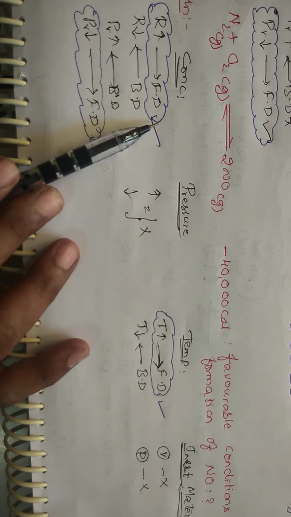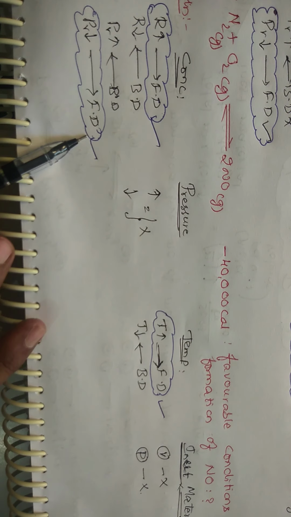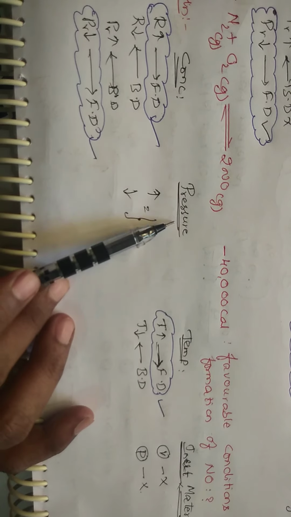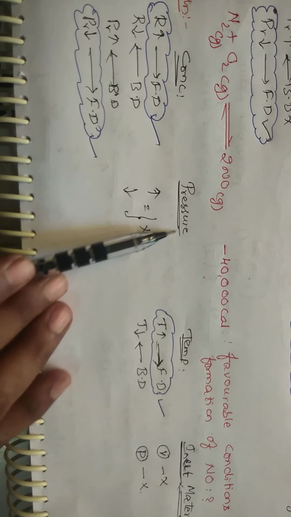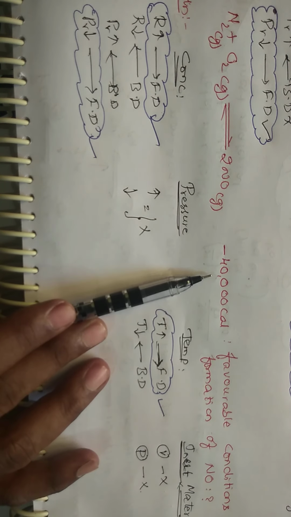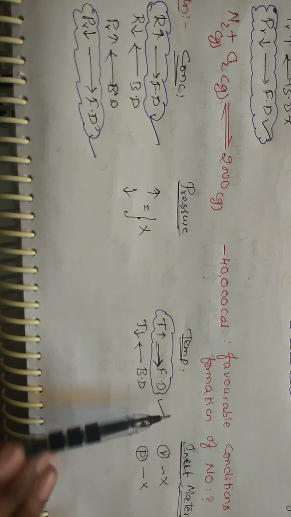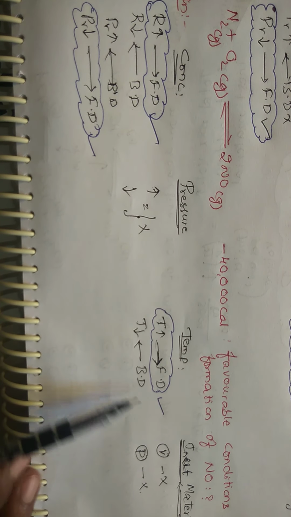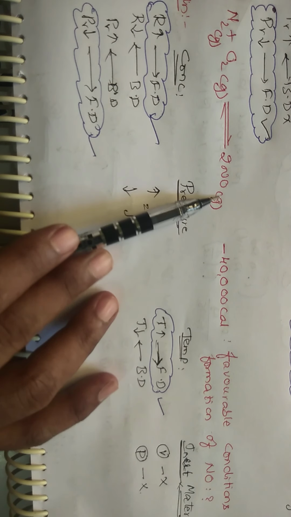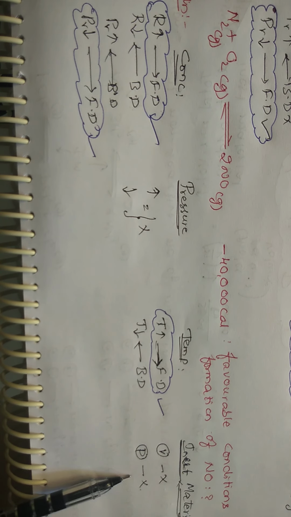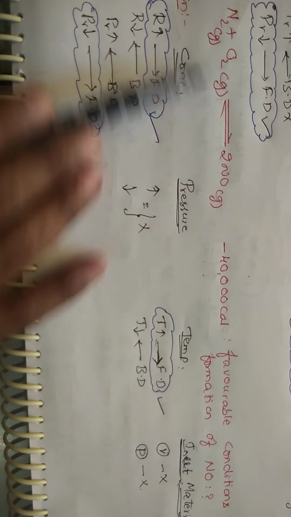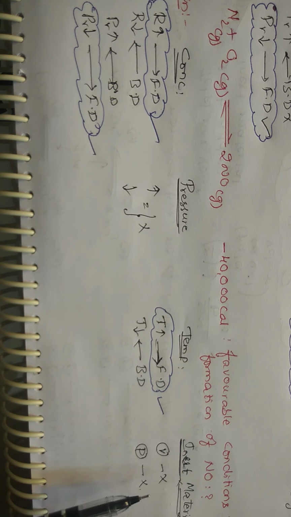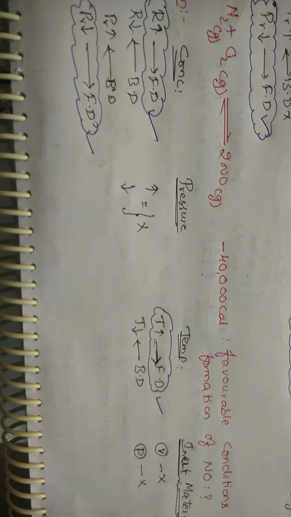These are the conditions. So forward, if I want more amount of NO, this one should be maintained with respect to concentration. Pressure: here 2 moles, here 2 moles, no effect. Temperature: as this is an endothermic reaction, if I increase the temperature, it moves in the forward direction. If I decrease, it moves in the backward direction. So backward direction I am not taking into consideration because I want more amount of NO. With respect to inert material, moles are the same and volume has no effect, so automatically it doesn't have any effect.